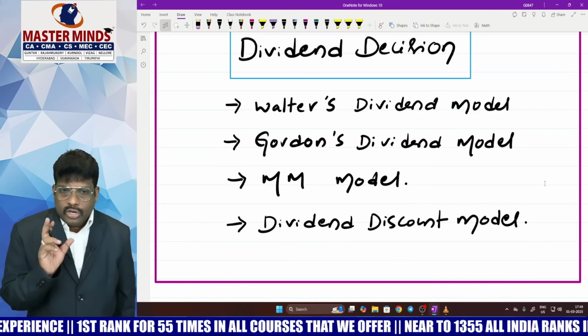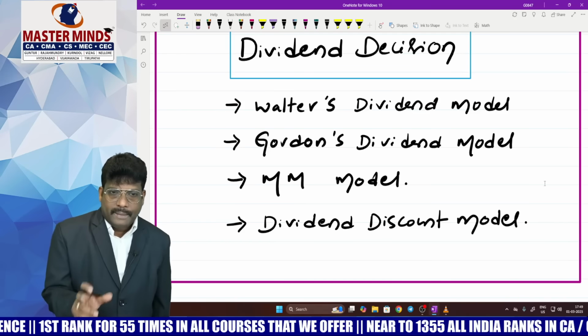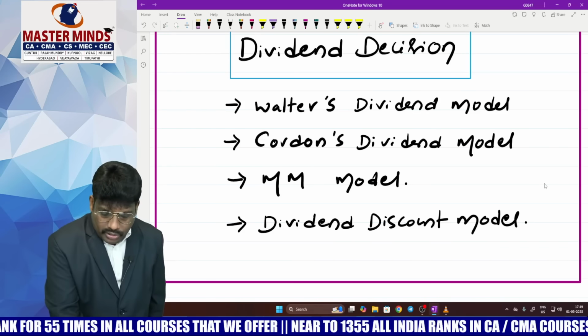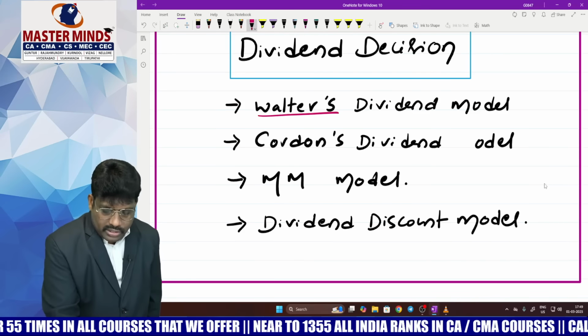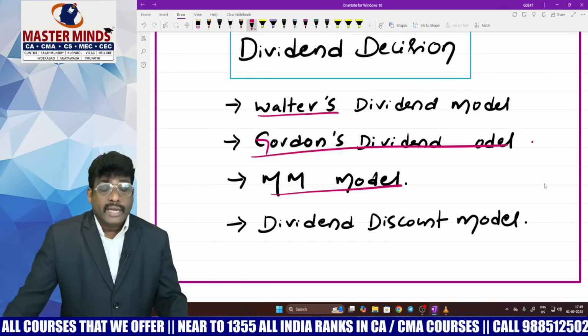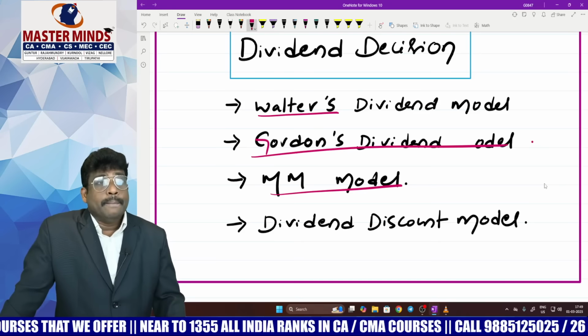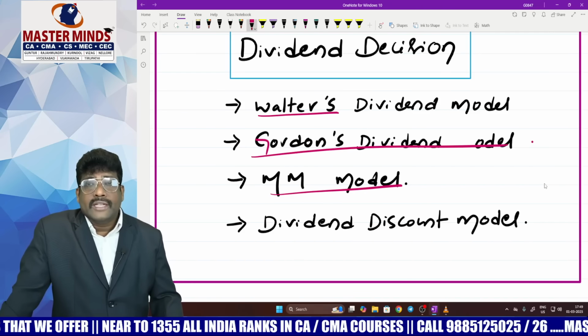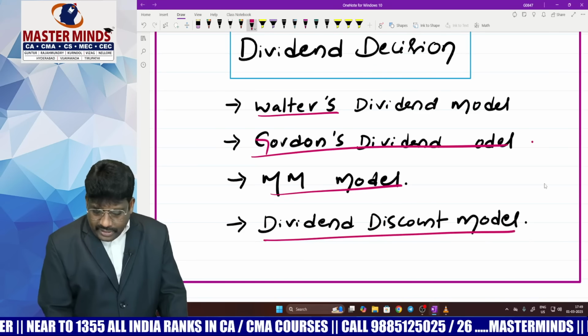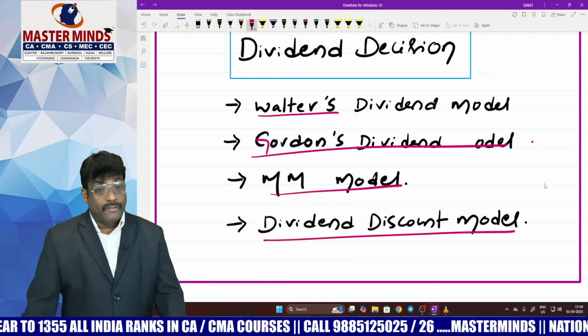In this model, you concentrate most importantly, particularly, on Walter's dividend model. Thereafter, Gordon's dividend model, right? This is very, very important. Walter and Gordon dividend models, and the Modigliani-Miller irrelevant model, where dividend decision does not influence the market value of equity as well as the market value of the firm. And thereafter, the dividend discount model is also very, very important.